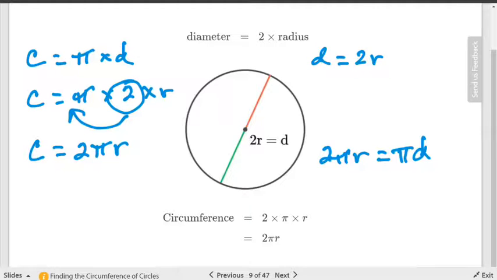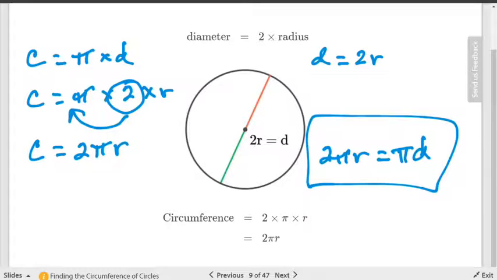What is that last one down in the corner? This thing? Yeah, 2 pi r.